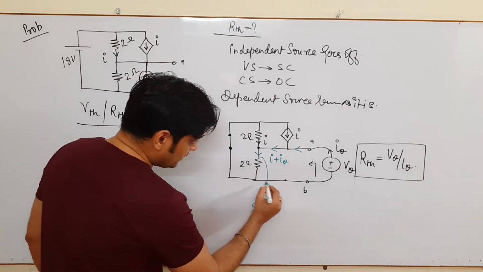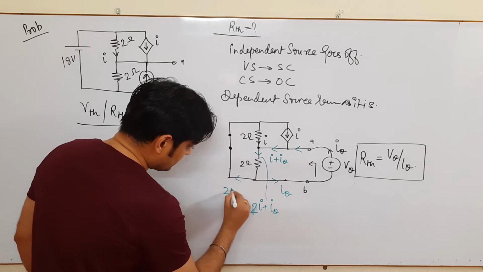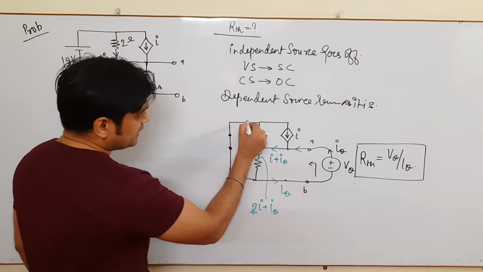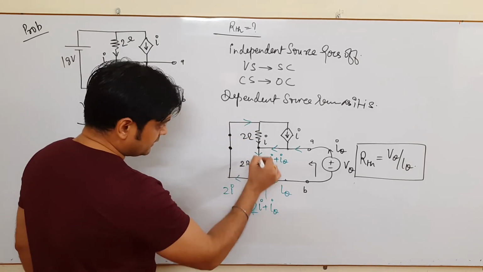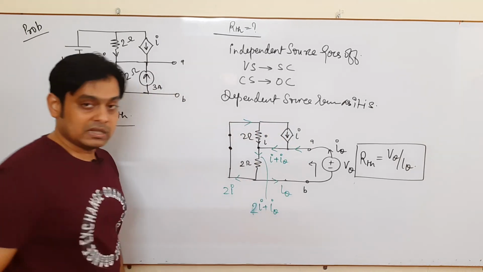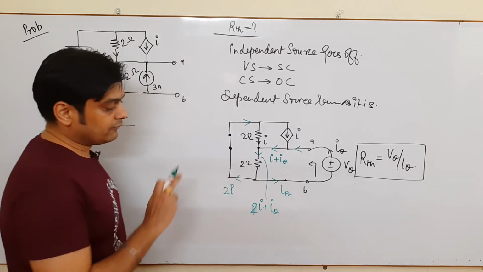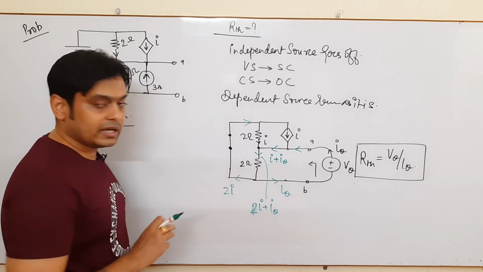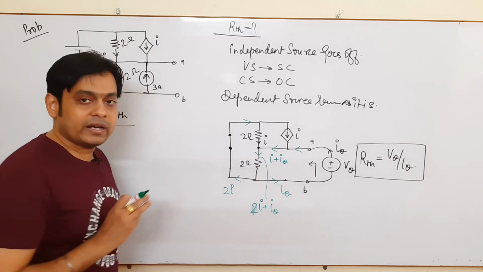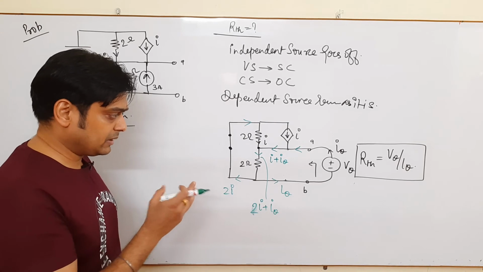Now when you come here, this is your Iθ. So what is the current here? It is 2I. When 2I comes here, I is in one direction and another I is in the other direction. So this is your entire current division. Please keep in mind, if your current division is absolutely correct before solving the network, you can easily find the voltage, resistance, or whatever parameters you have to find.